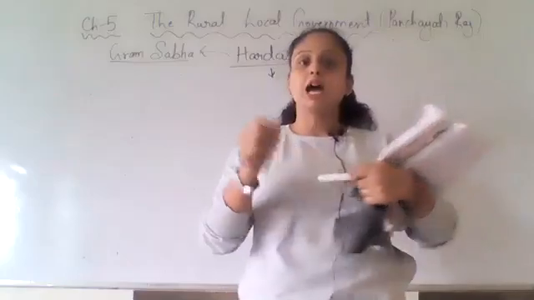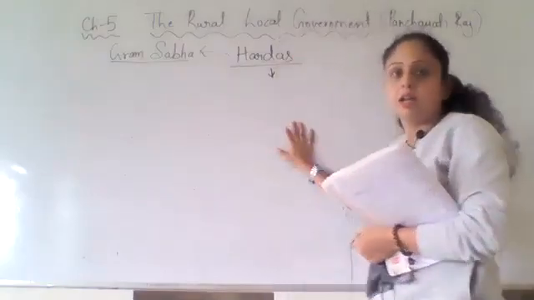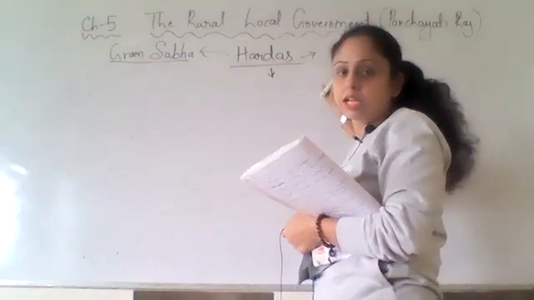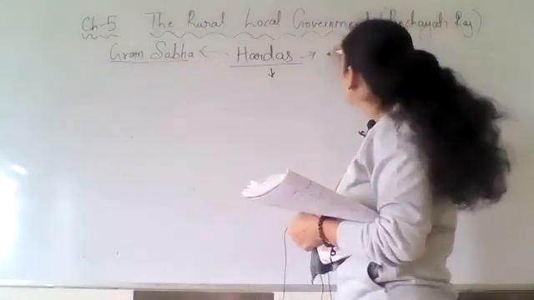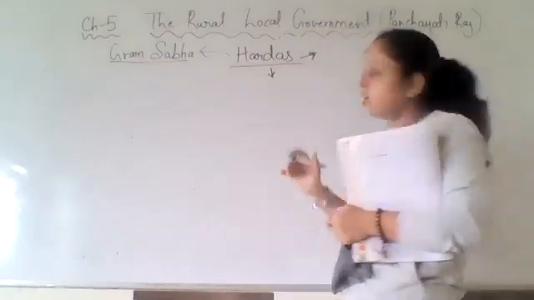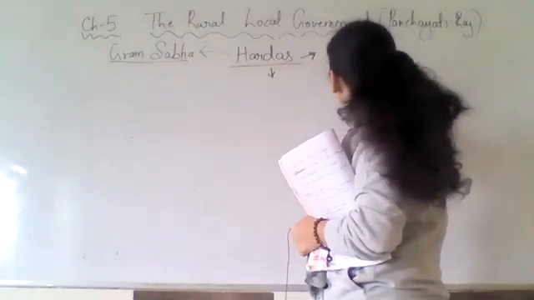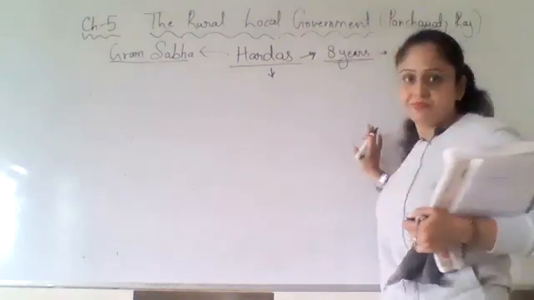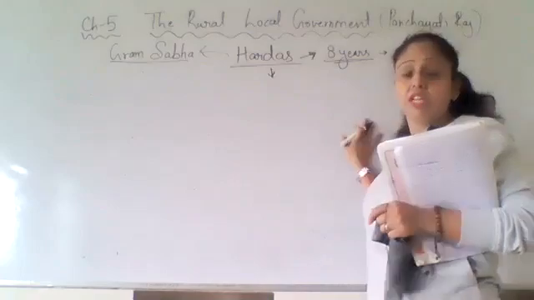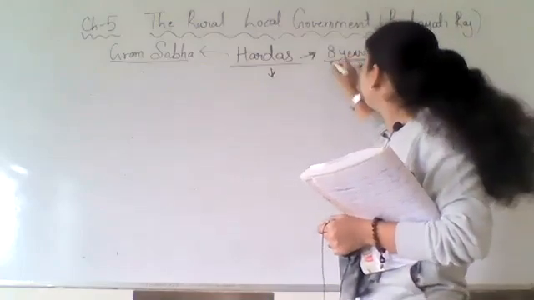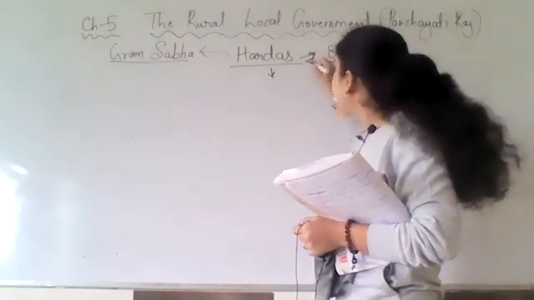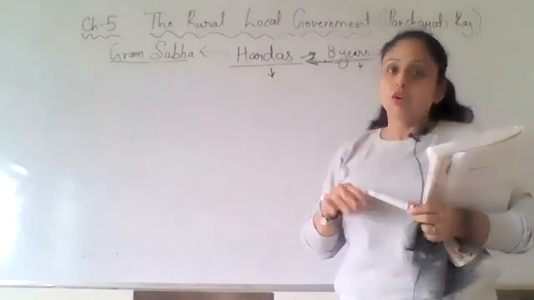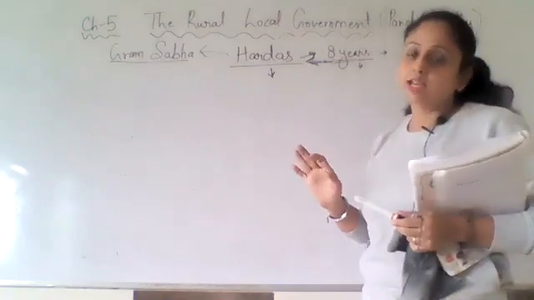Now, when Hardas was getting ready to go to the Gram Sabha, he was having a son of age of 8 years. His son actually started telling his father that I am coming with you. Okay, you are going to the meeting and I am coming with you.